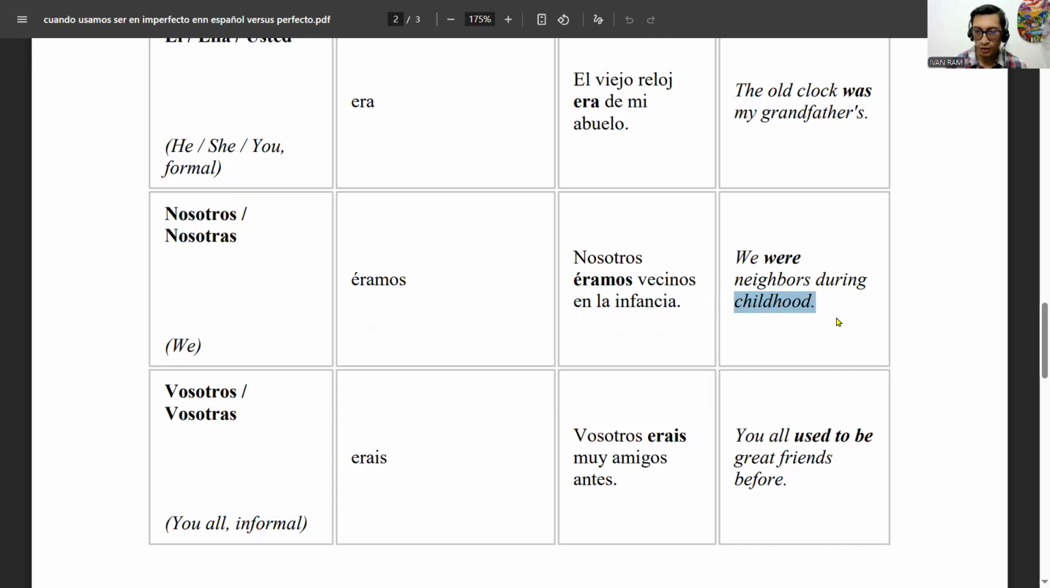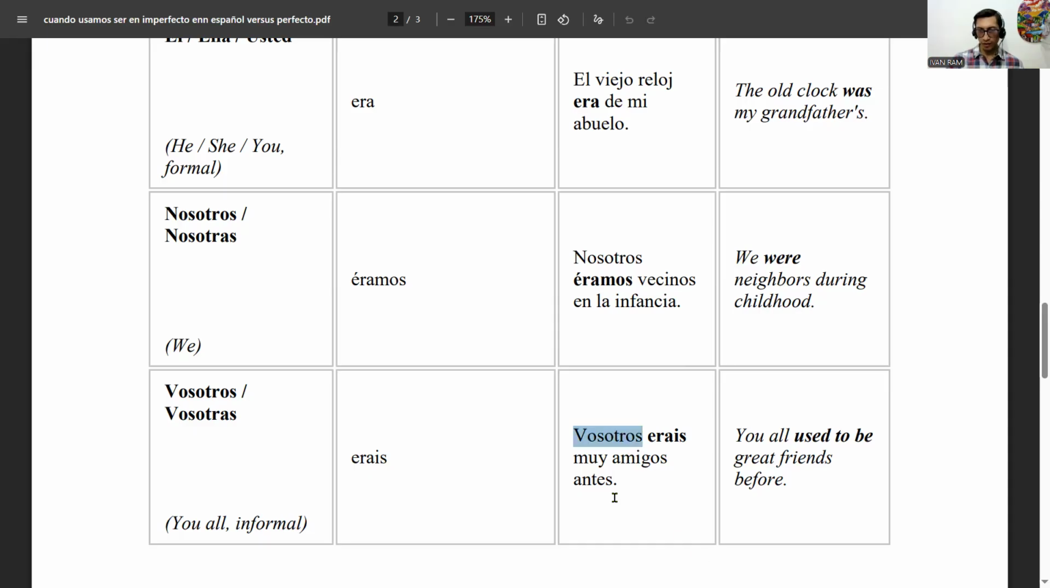But fuimos is like closed, right? I'm just focused on the fact that we were neighbors. But éramos sounds like, if I were thinking about ongoing, like every year, for years, we were neighbors. Hold on. I think in this case we can use both. Nosotros éramos vecinos en la infancia to show a type of relationship. Nosotros fuimos vecinos en la infancia. Yeah, it's almost the same idea.